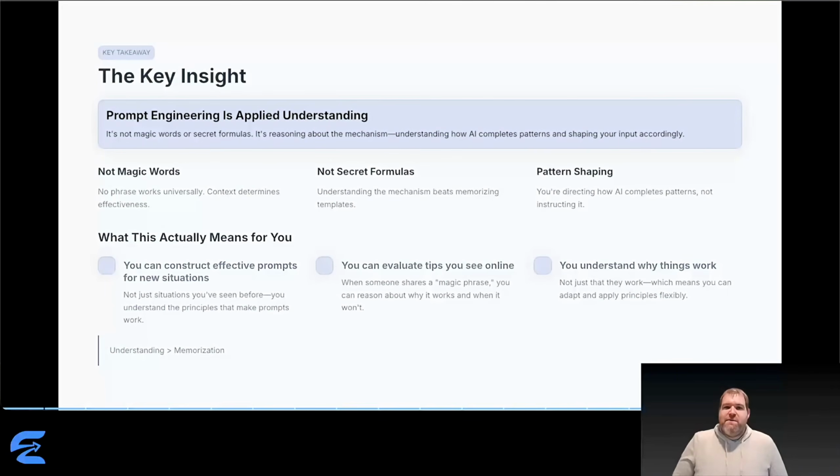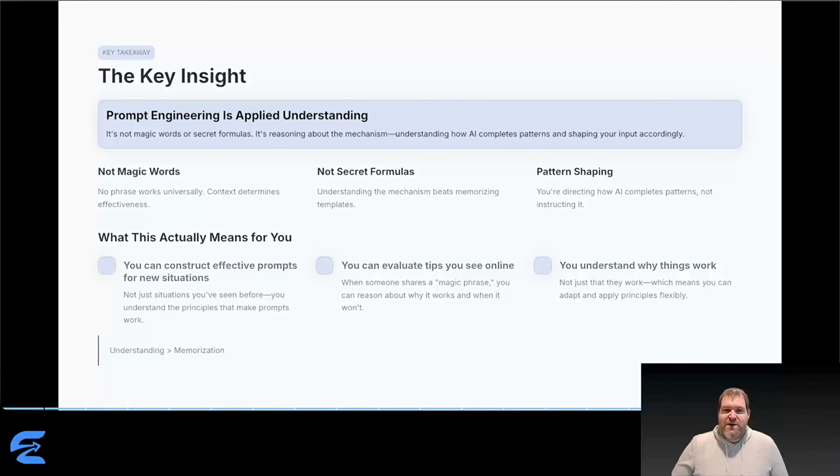Here's what I want you to take away from this video. Prompt engineering is applied understanding. It's not magic words, it's not secret formulas, it's reasoning about the mechanism. When you understand how AI completes patterns, you can shape your input accordingly. You're not instructing something that follows directions. You're directing pattern completion. What this means practically: you can construct effective prompts for new situations. Not just situations you've seen examples for, but genuinely new contexts where you apply the principles.